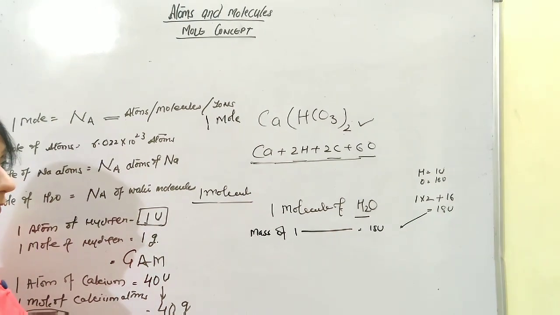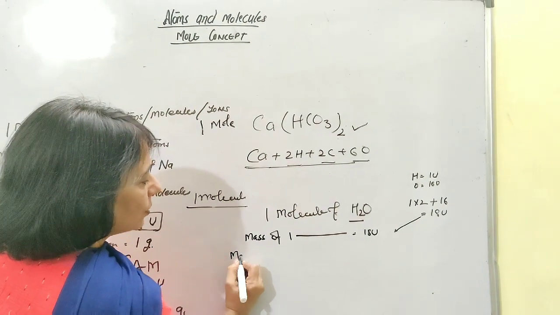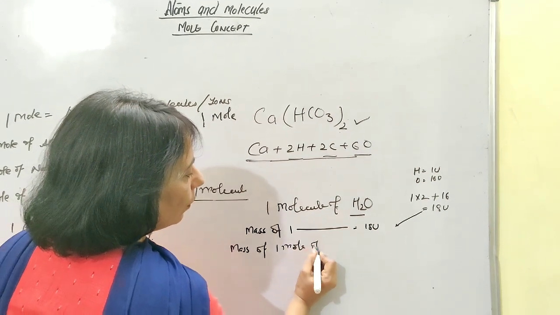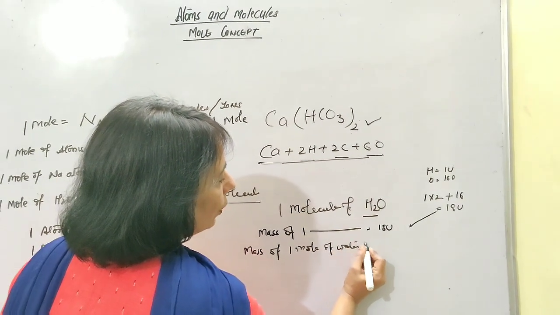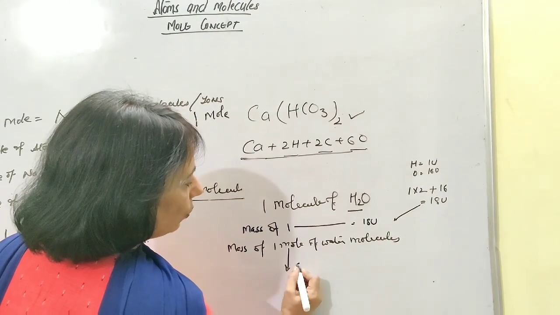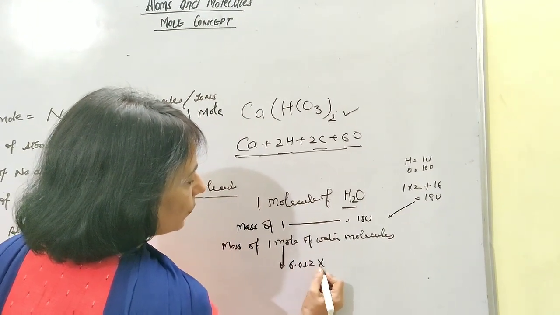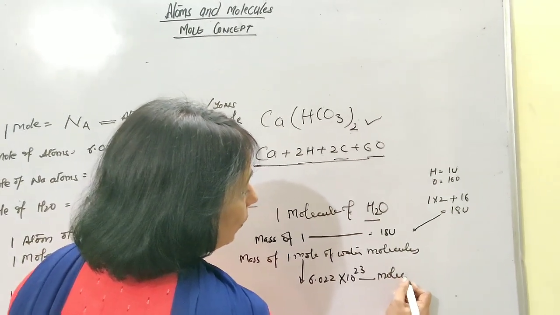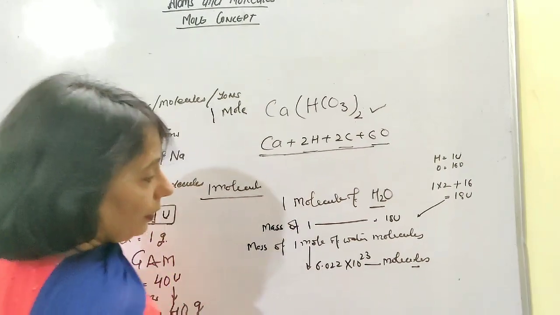Okay. So again, let's go for the mass of 1 mole of water molecules. That means now we are talking about 1 mole, which contains 6.022 into 10 raised to power 23 molecules, which is a huge number.